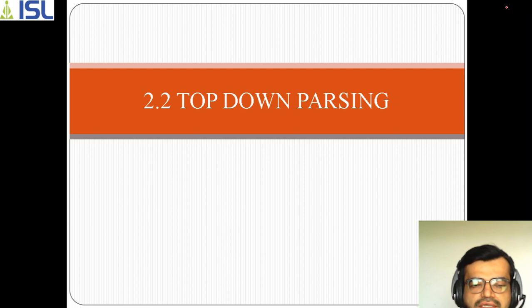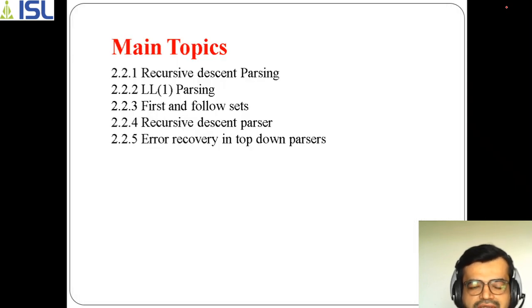Well, today in this session, we will be discussing the next concept on top-down parsing. As previously we have already discussed in the last class regarding the basics of top-down parsing. In top-down parsing, there are various topics which are going to be covered, such as recursive descent parsing and LL1 parsing. Recursive descent parsing is how you can apply the parsing process with backtracking, and the other way is LL1. In order to perform LL1, we need to first see how this will be done with the help of first and follow sets. Okay, so in that one we will be covering these topics.